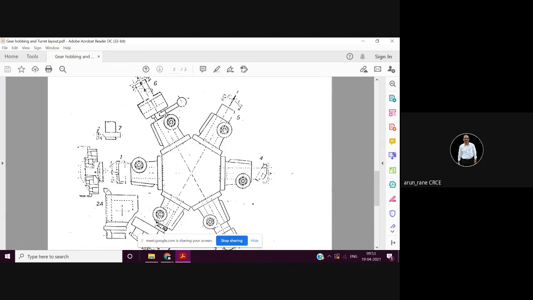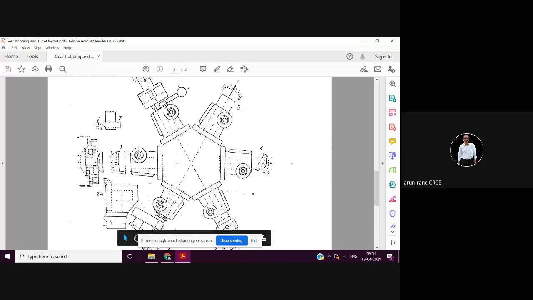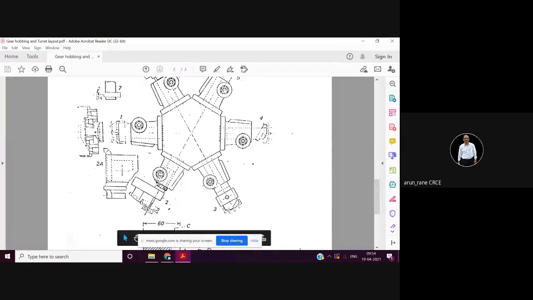If you note, at every station they have shown the operation. Here it is slightly blurred. Here the boring is going on. Here again boring is going on, then finish boring, then drilling. Here chamfering is going on, so this is a chamfering tool. Then this is your drilling; if you can see carefully, this is the drilling which is going on.